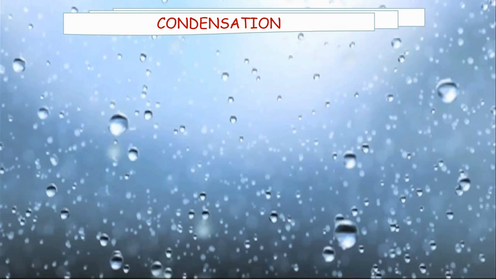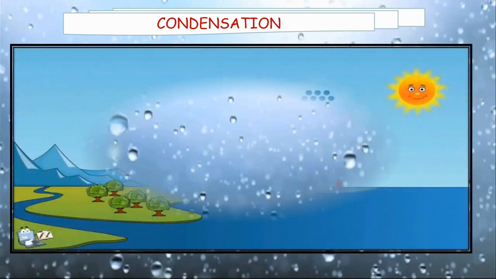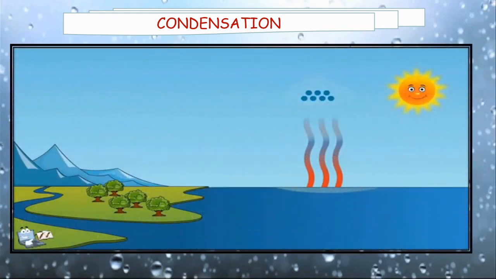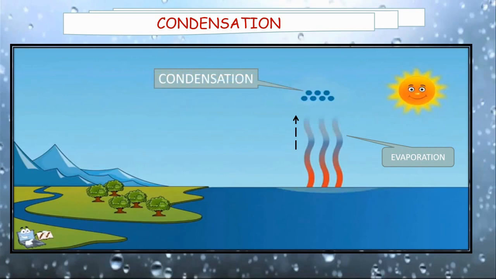Let's quickly recap with the help of the image. As you can see here, the water is evaporating and is moving up in the atmosphere. As the temperature is cool here, the water vapor is condensing into drops of water.